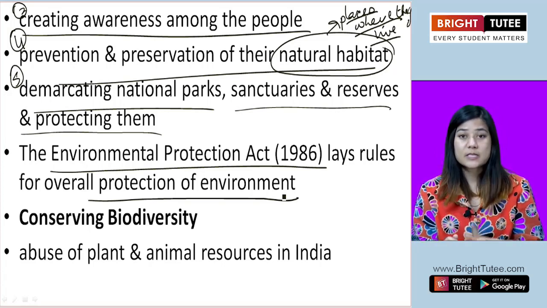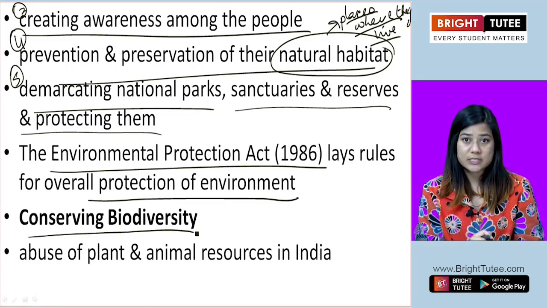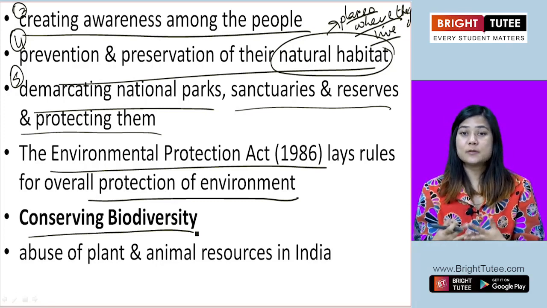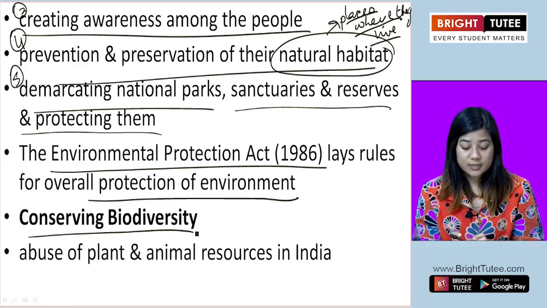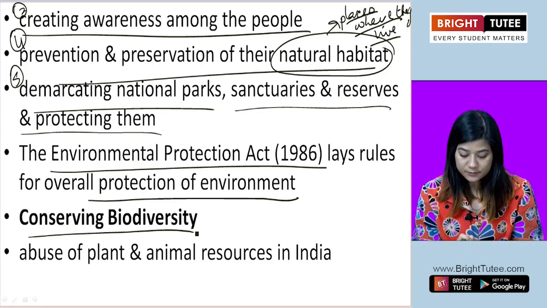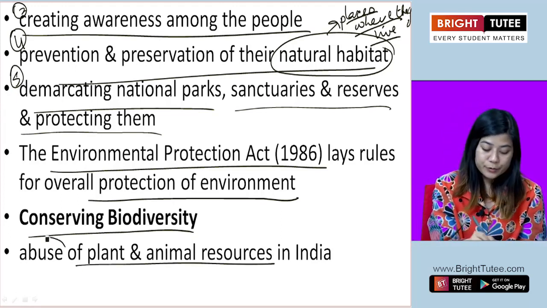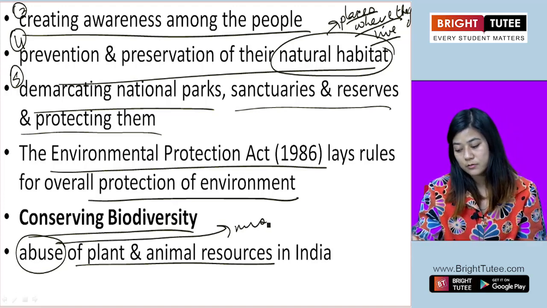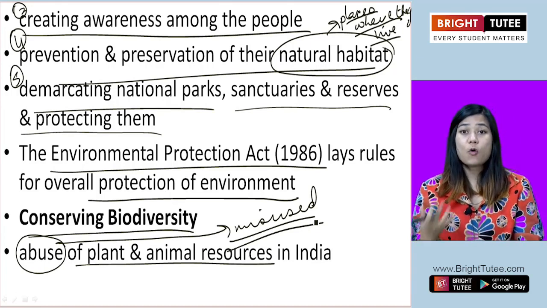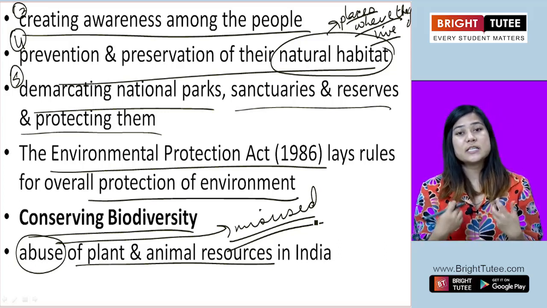Now, one of the ways to conserve is by conserving biodiversity. We have such diverse species of plants and animals in our country, so this biodiversity needs to be conserved. Plant and animal resources in India are misused, exploited and overused, used for more than what is required.